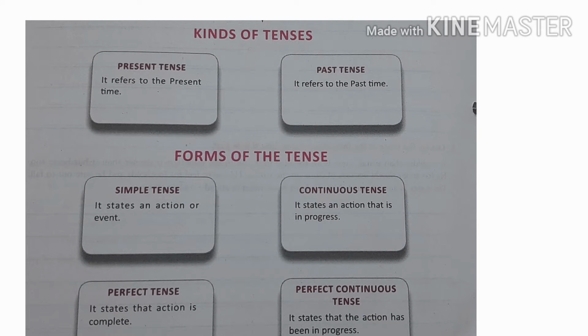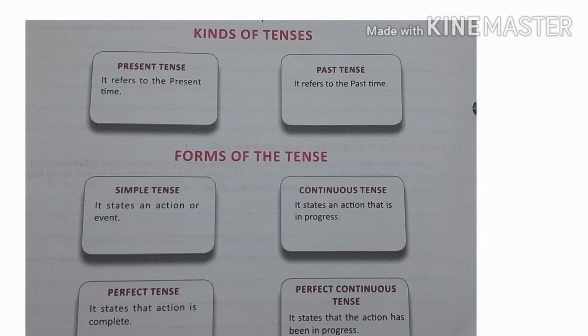There are three kinds of tenses: present, past and future. Each of these three tenses has four subdivisions. First, simple, we also call it indefinite. Second, continuous, or we call it progressive. Third, perfect, and fourth is perfect continuous.